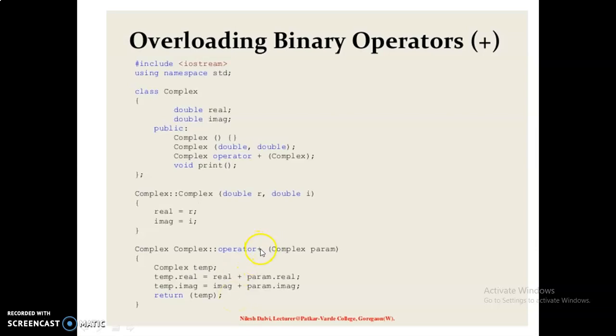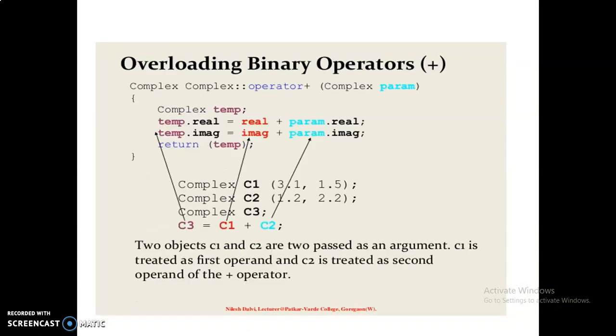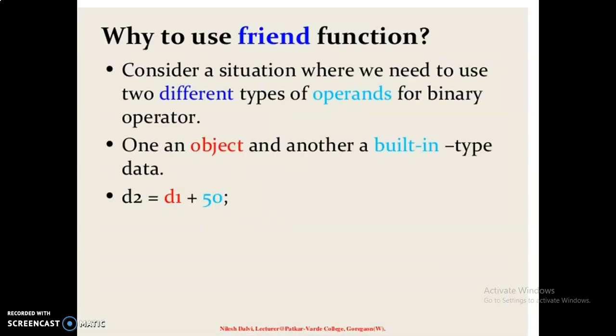Here the operator plus is overloaded. This member function is used to add the real parts of two complex numbers. Two objects C1 and C2 are passed as arguments. C1 is treated as the first argument, and C2 is treated as the second argument of the operator.